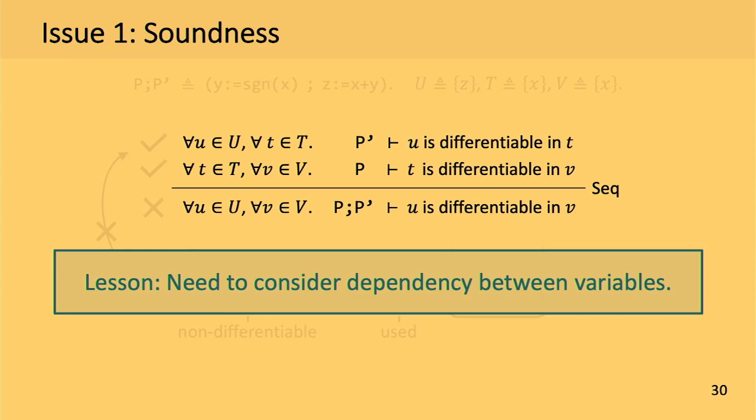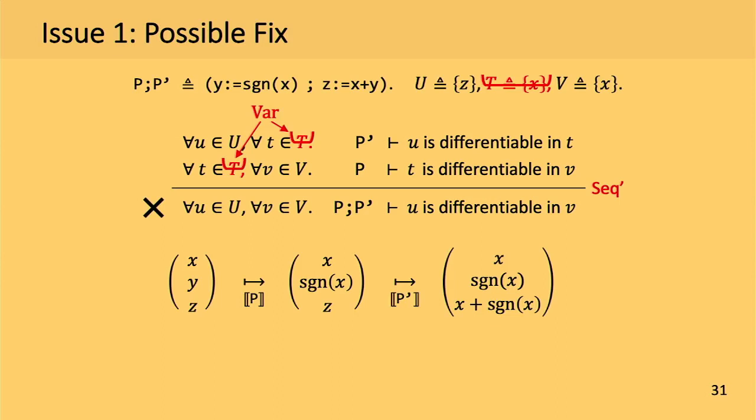Okay, so here is one lesson we can learn from this example, which is that we need to consider dependencies between variables in order to do sound reasoning about differentiability. Given this unsoundness, we can try to fix it by considering all possible dependencies between input variables and output variables. In other words, we now check the differentiability between each output variable u and all intermediate variables t, which is the whole variable set, and we check the same thing for each input variable v. So this is a fixed rule.